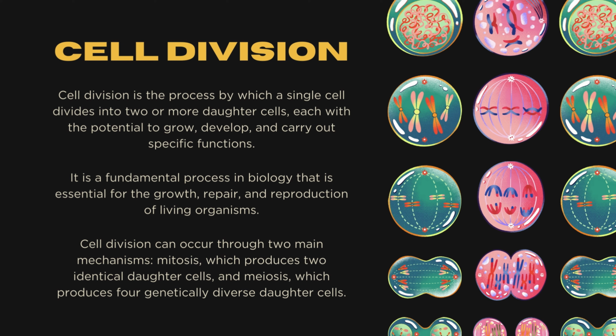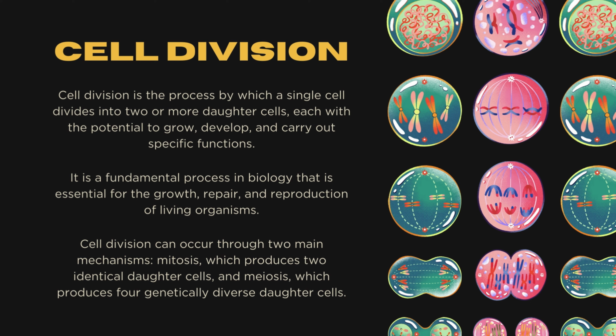Cell division. Cell division is the process by which a single cell divides into 2 or more daughter cells, each with the potential to grow, develop, and carry out specific functions. It is a fundamental process in biology that is essential for the growth, repair, and reproduction of living organisms.